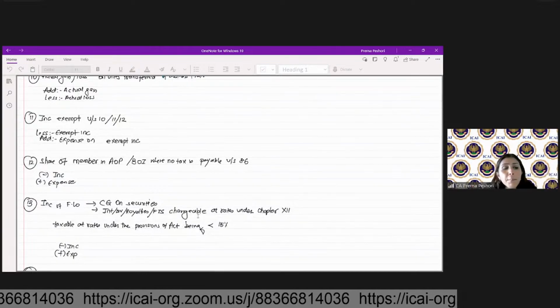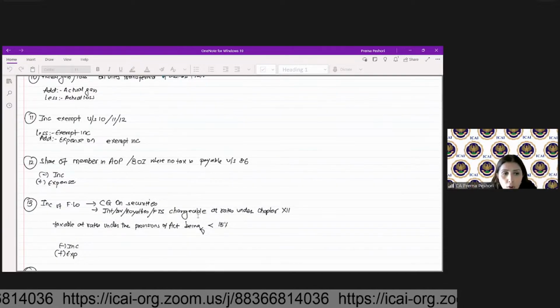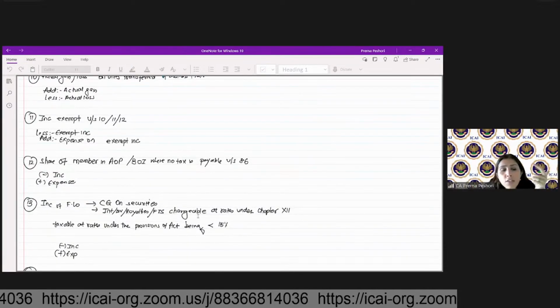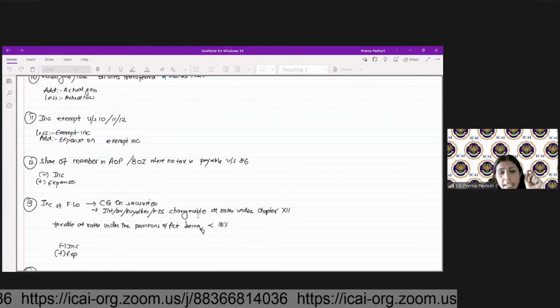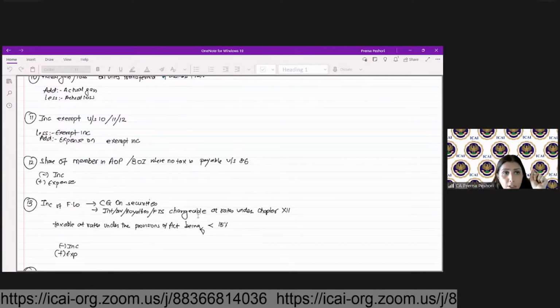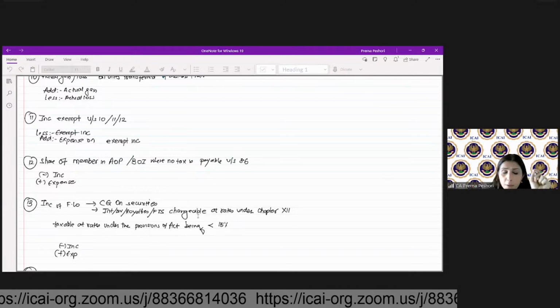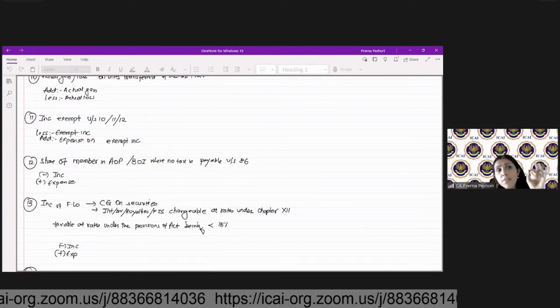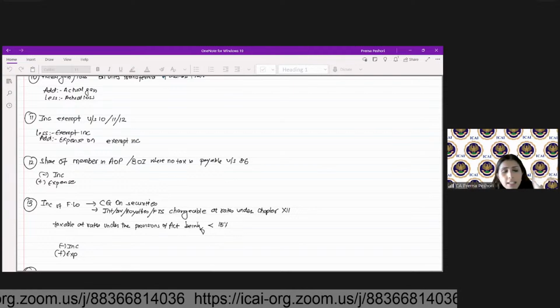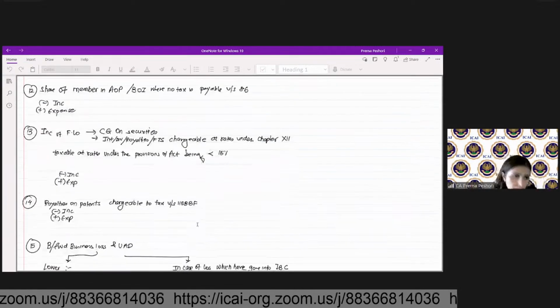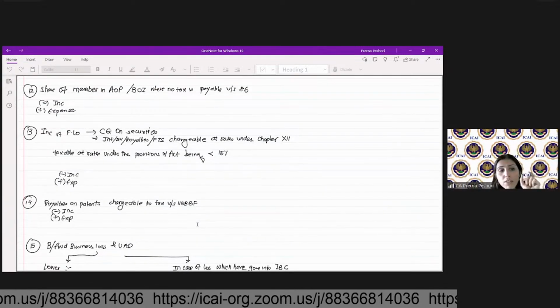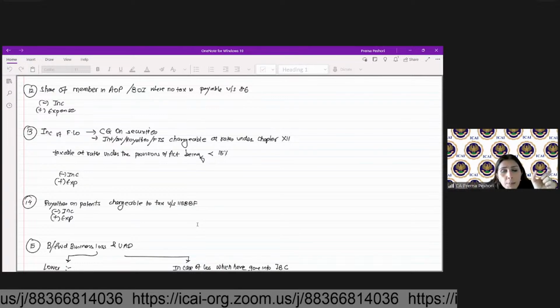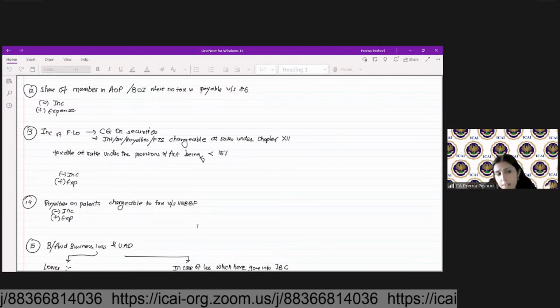Income of a foreign company from the capital gain on securities or interest, dividend, royalty, FTS, which is chargeable at the rate specified under Chapter 12, which is under 115A, so which are taxable at rates under the provisions of the Act. If that rate is lower than 15%, then you reduce that income and add back the expenditure. Royalties on patents chargeable to tax under 115BBF, you reduce that income and add back the expense.